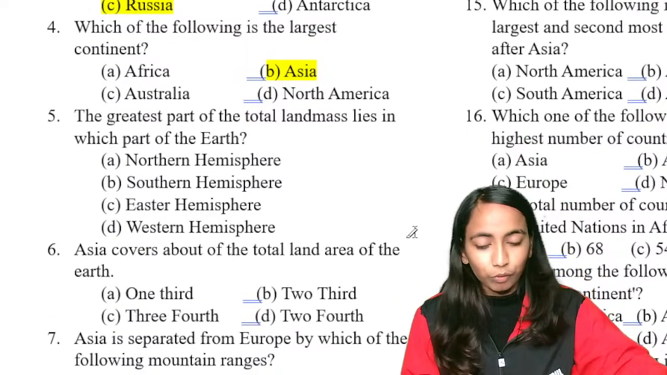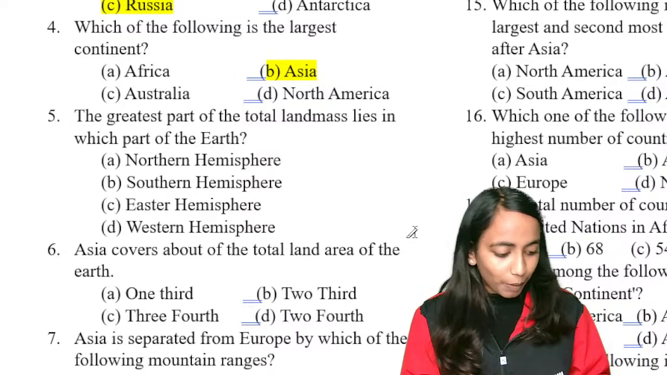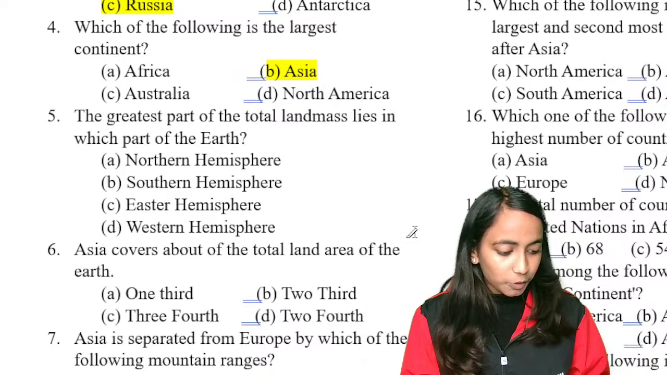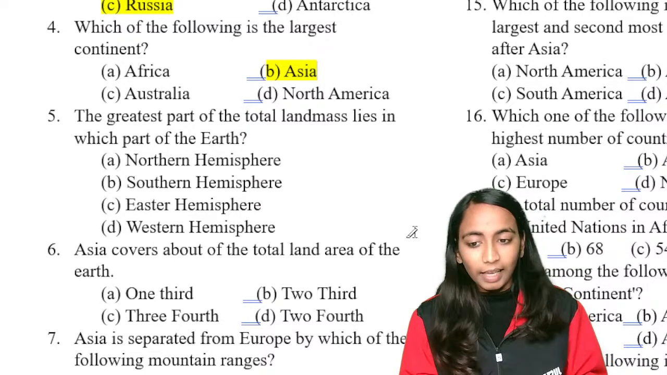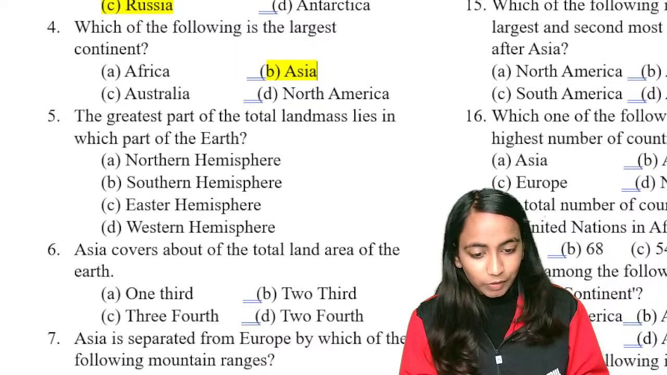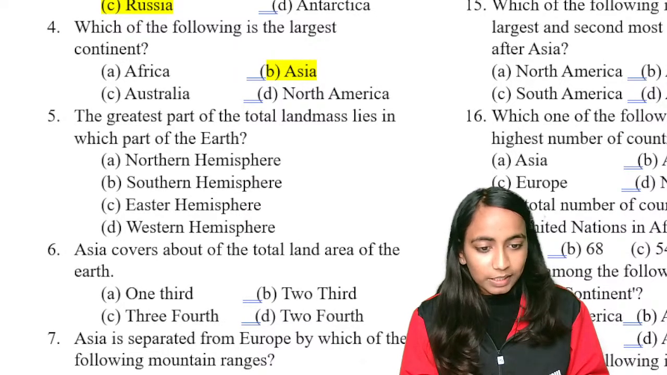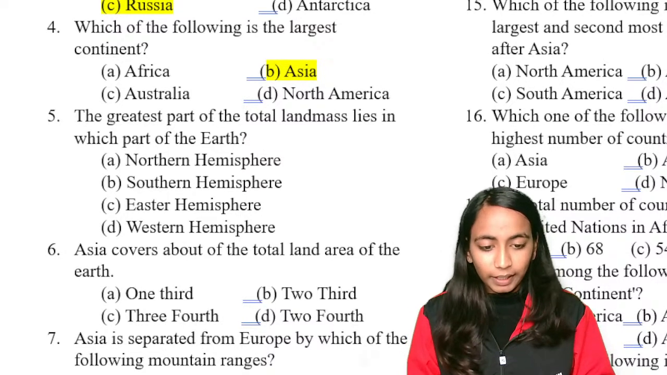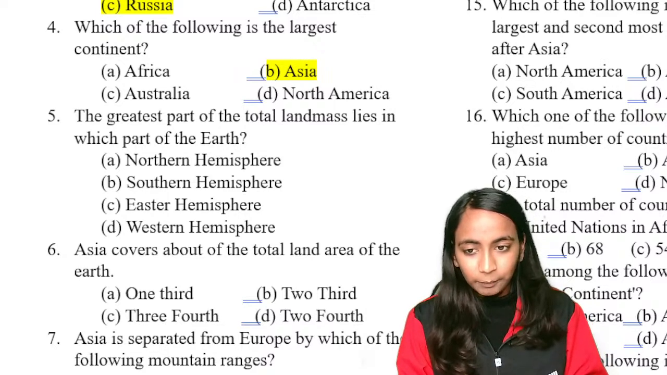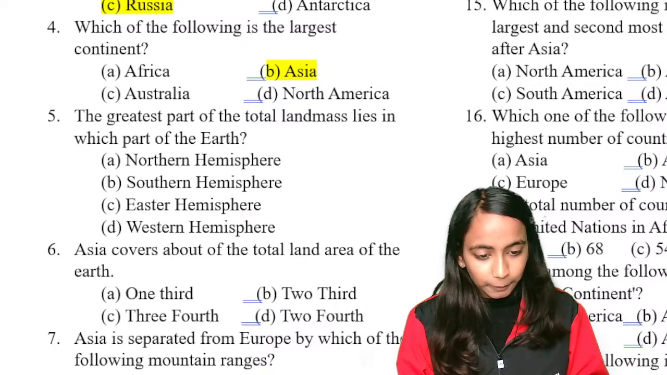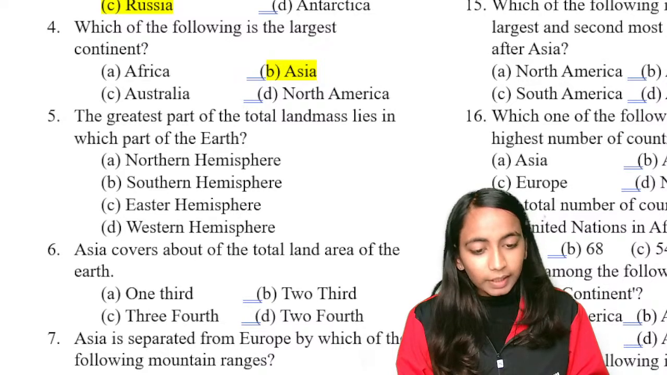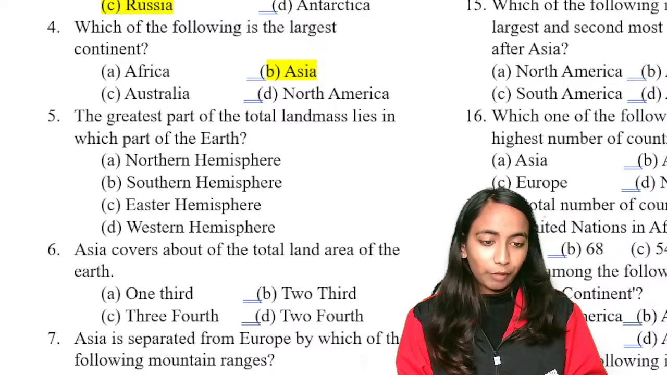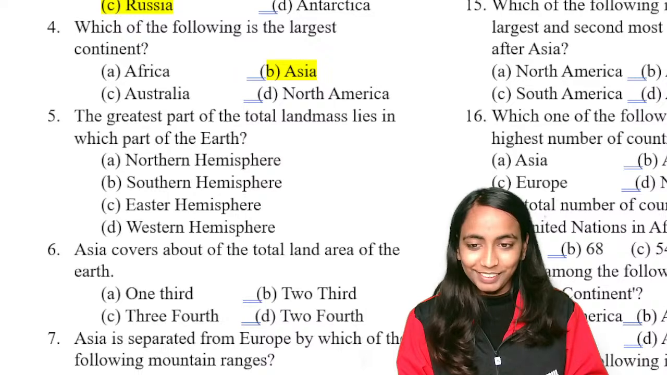The greatest part of total landmass lies in which part of the earth? Northern hemisphere, southern hemisphere, eastern or western hemisphere? In which hemisphere is most of the land present? Very good, you're providing A as the answer. Yes, in terms of number of countries, it would be Africa. Good, Maitreya remembers it. Nice.